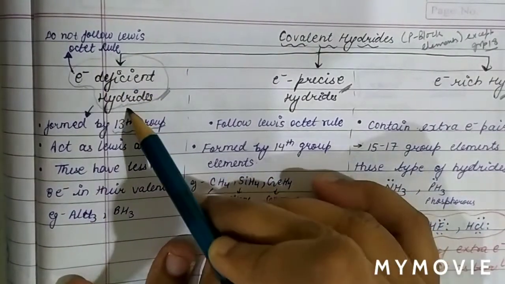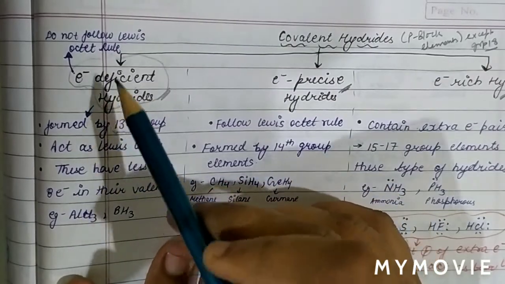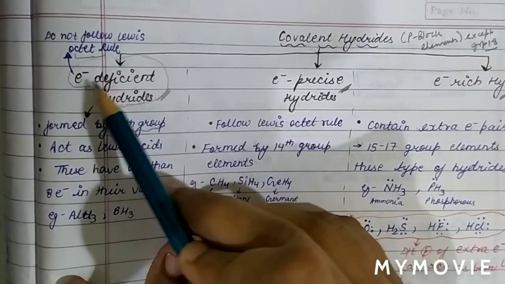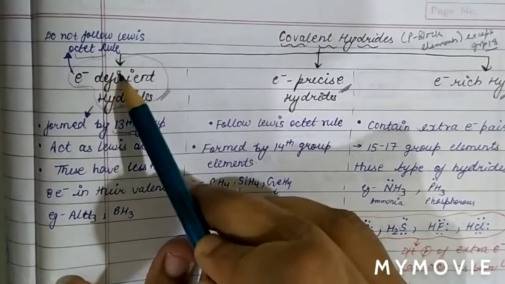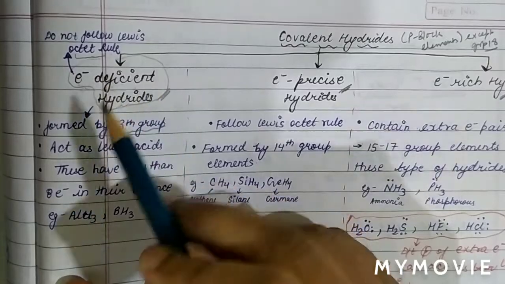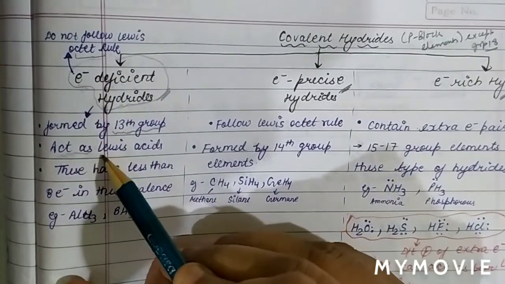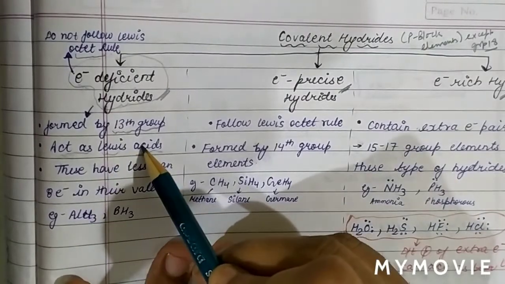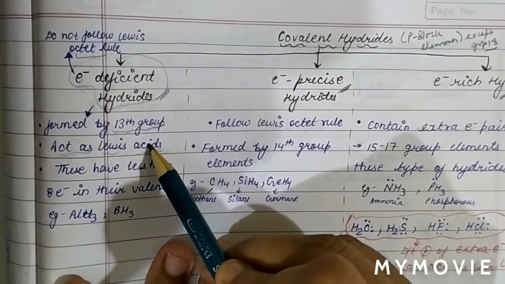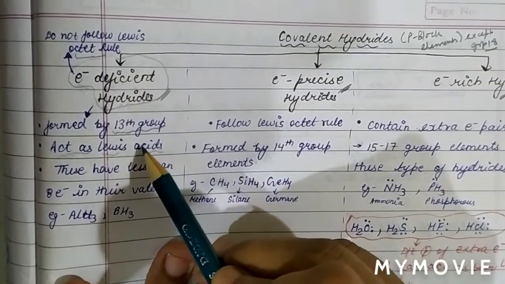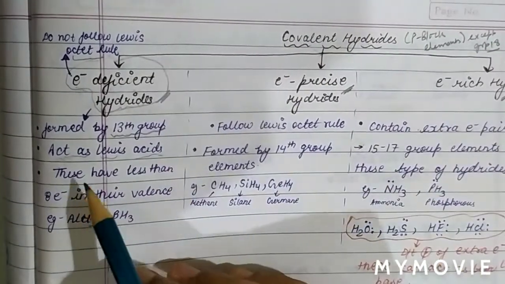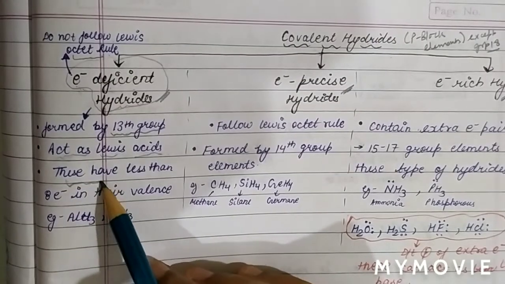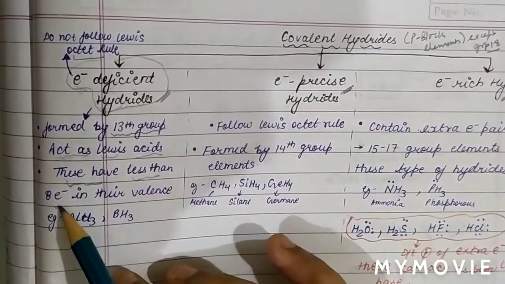As the octet of the central atom is not complete, we call them electron deficient. Therefore these hydrides can act as Lewis acids due to electron deficiency, because they do not follow the octet rule.